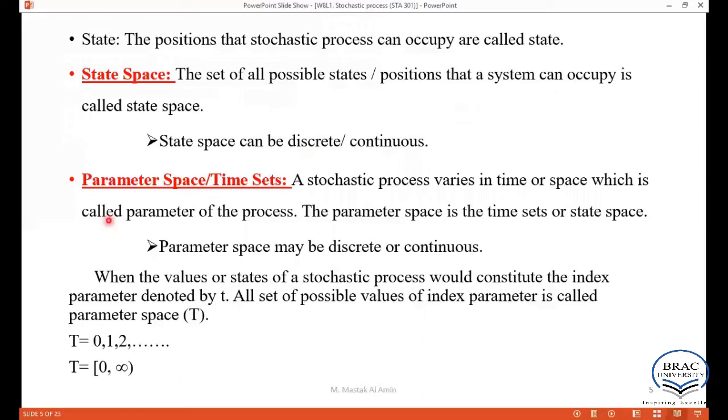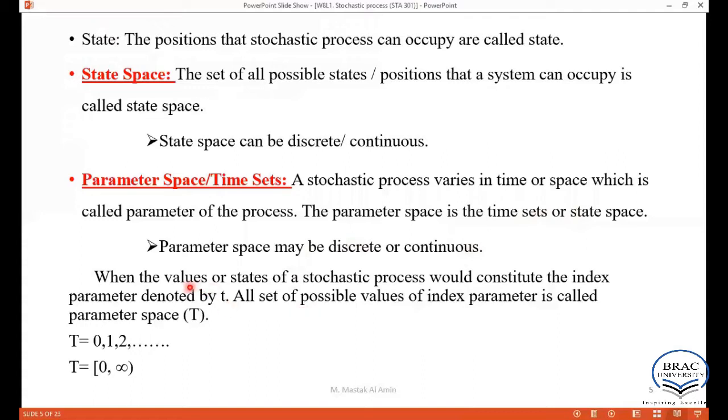Then the next one is parameter space or time sets. For any stochastic process, it varies in time or space, which is called the parameter of the process. So the parameter space is the time set. Also, the parameter space can be discrete or continuous.